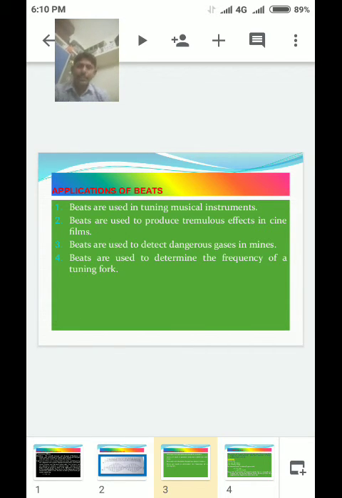Third, beats are used to detect dangerous gases in mines. Fourth one, beats are used to determine the frequency of a tuning fork.